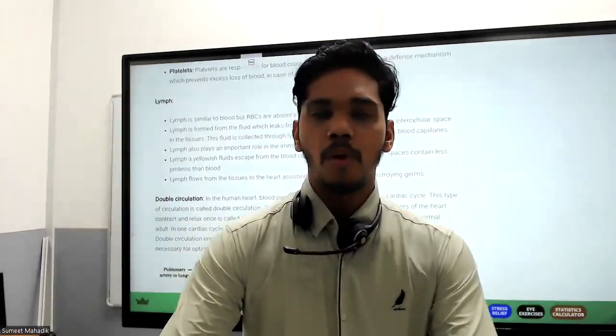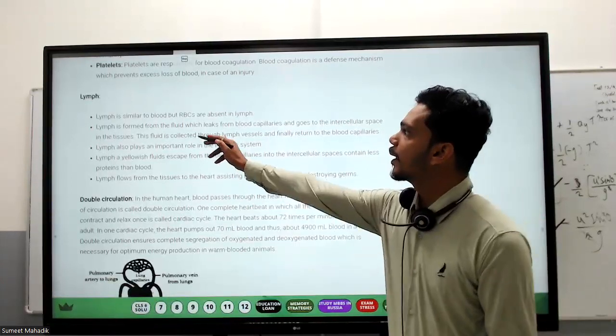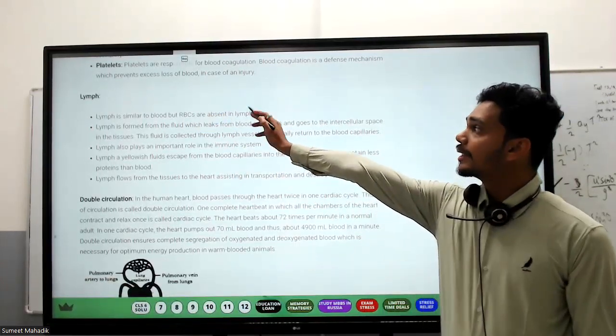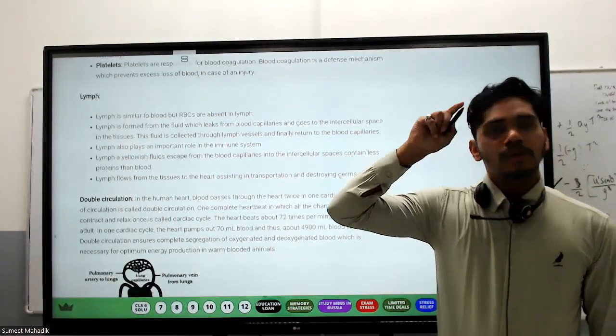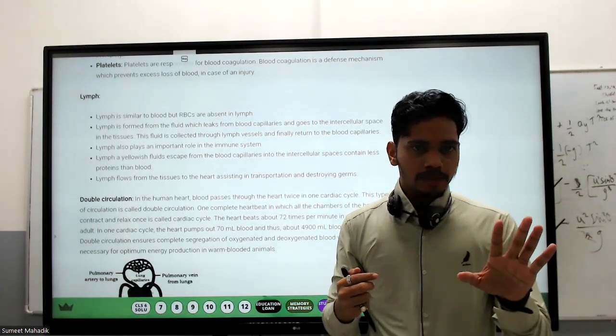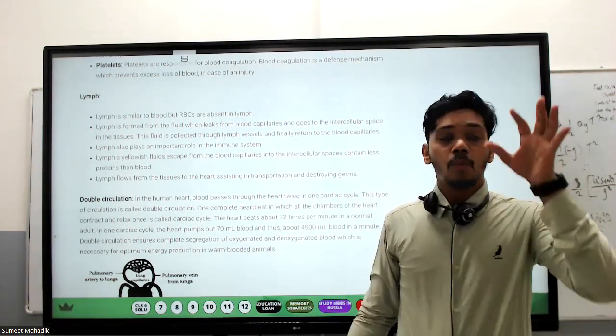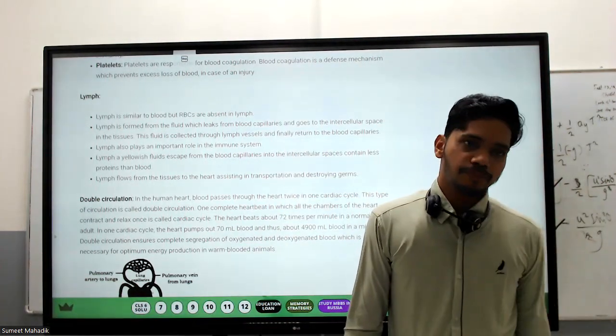Okay. Now lymph. What is lymph? The moment I talk about lymph, what comes to your mind? Lymph is nothing but similar to blood, but it is devoid of RBC. Now tell me one thing. The blood coloration is what? Red. You're getting my point? Red color is because of the RBC. If you remove the RBC from the blood, whatever is remaining is called lymph.